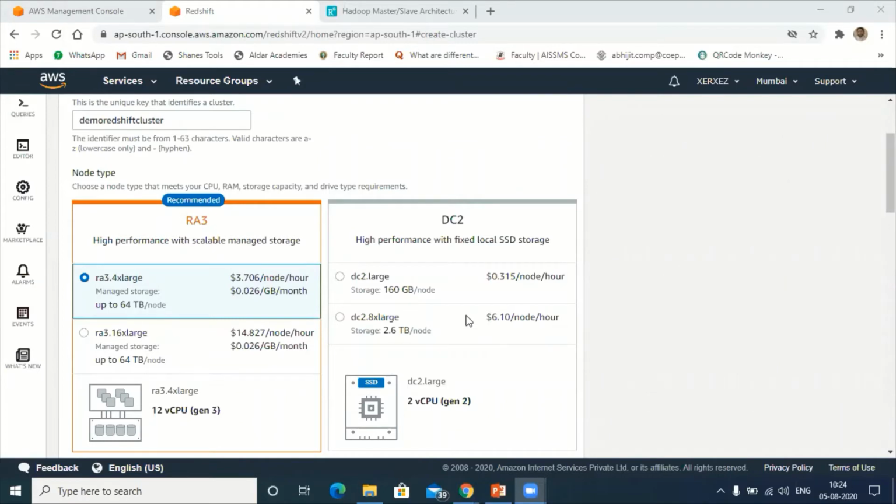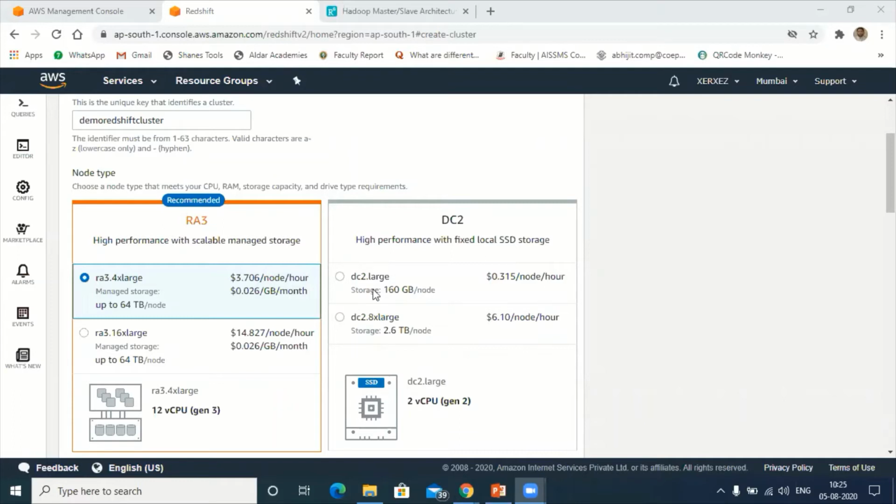Yeah. So next we have high performance with fixed local SSD. DC2, this is the nominal one. DC2 large, very nominal. The configuration is very nominal here, and it is going to charge us around 0.315 per hour. So this is the initial configuration.